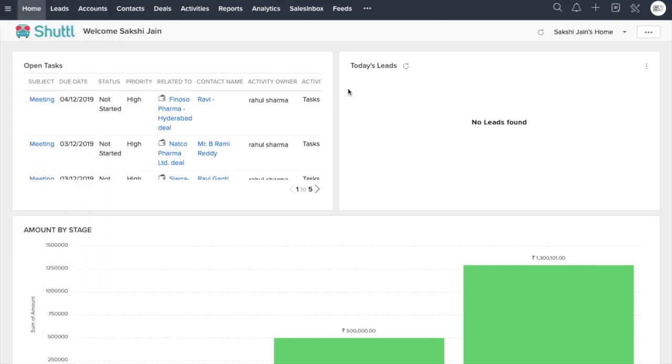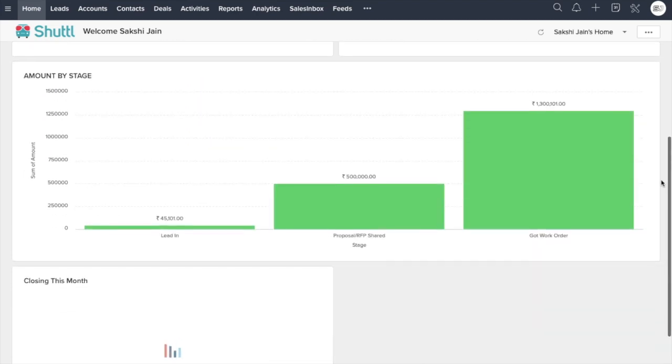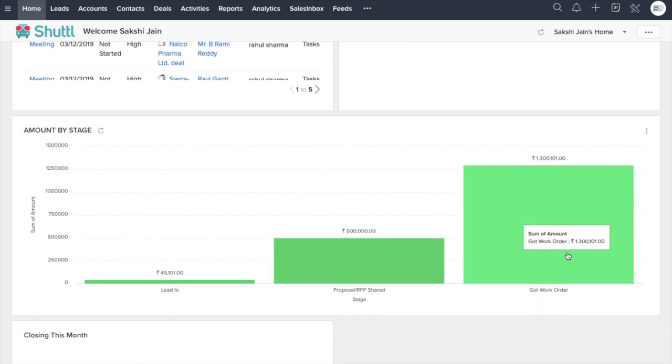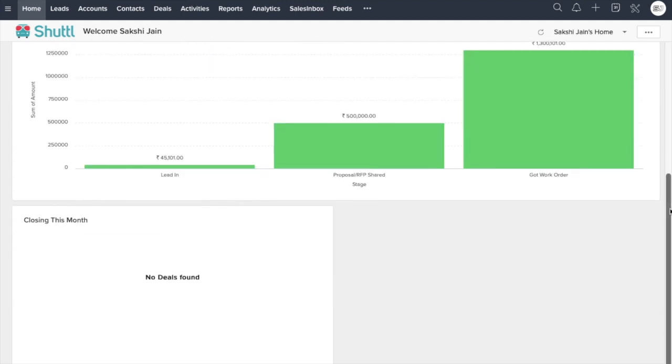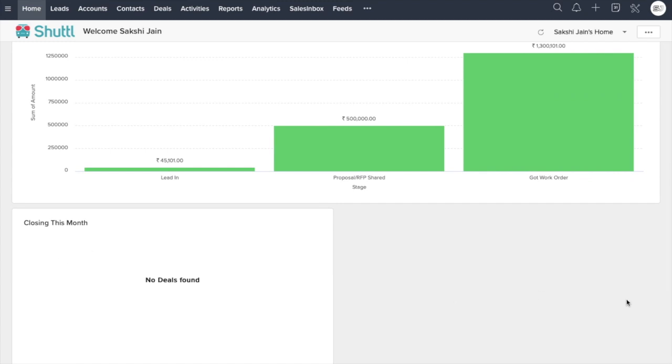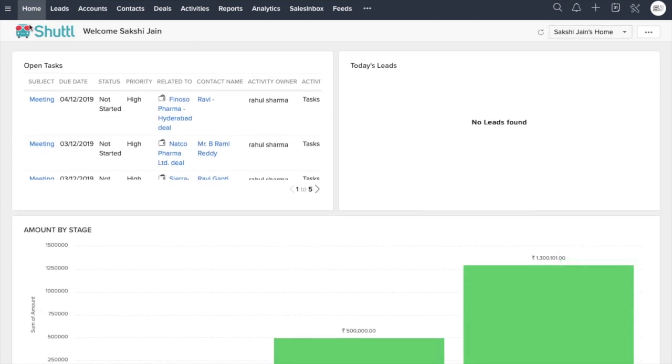You could see your open tasks, whether you have any leads today, and the amount by stage. This shows in what particular stage the total number of deals accounts to, right? So this is closing this month. All right, so let's directly jump to the lead part.